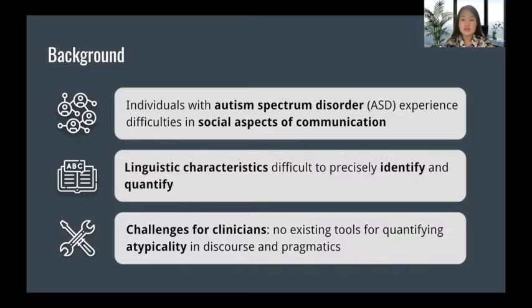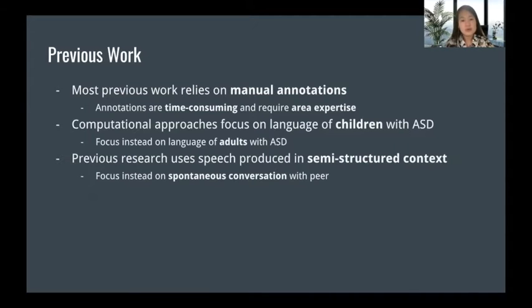So one of the challenges clinicians have today is there's no existing tool for quantifying atypicality in discourse and pragmatics. Most previous work on identifying pragmatic features relies on careful manual annotations of transcripts of spontaneous spoken language. However, those annotations are very time-consuming, which makes them very difficult to apply in clinical intervention settings. So that's why the ability to automatically identify those features is so important.